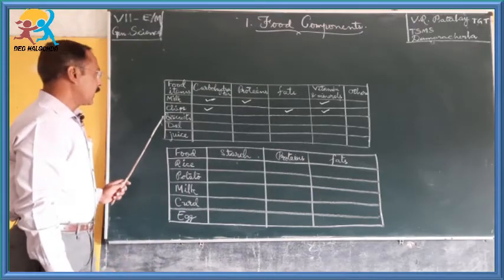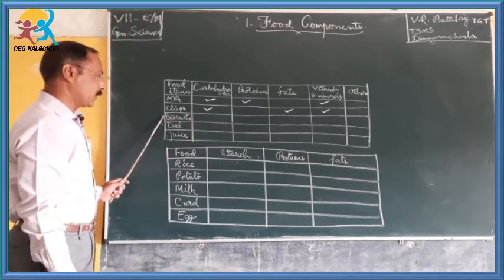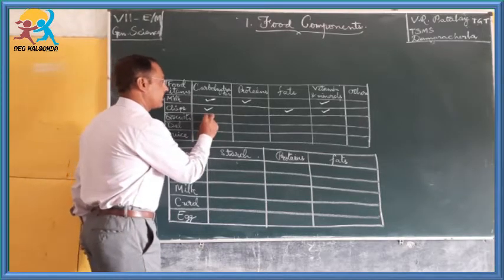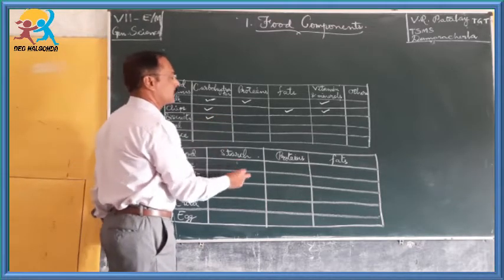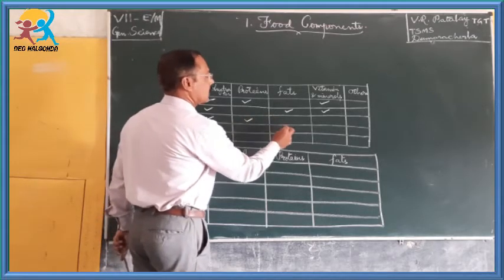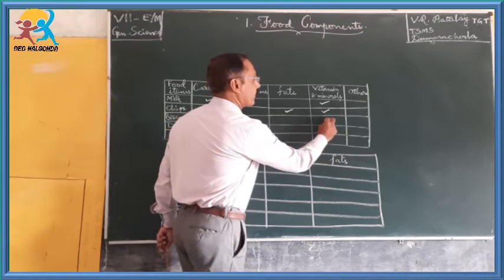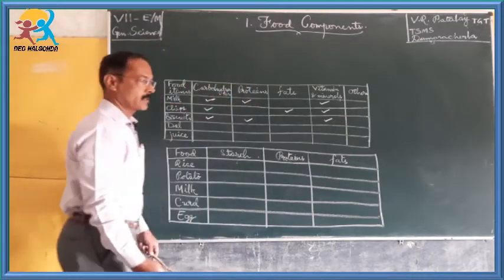When we observe the biscuit packet, we find that biscuits contain carbohydrates, proteins, no fats, and a lesser amount of vitamins and minerals.